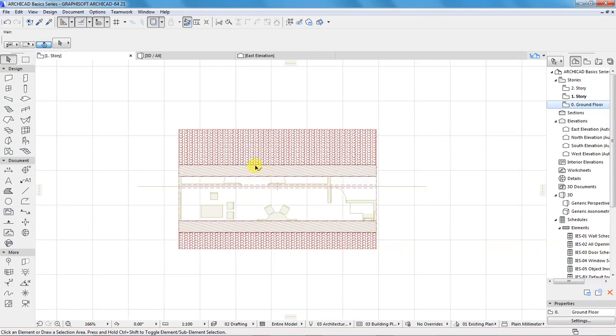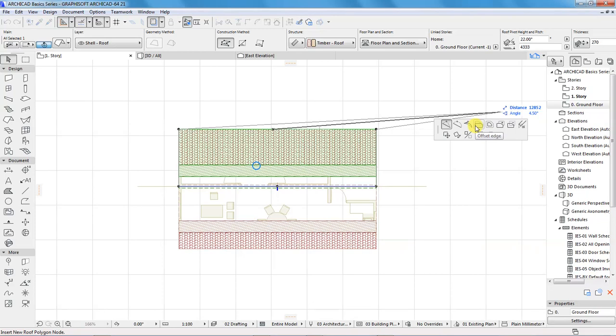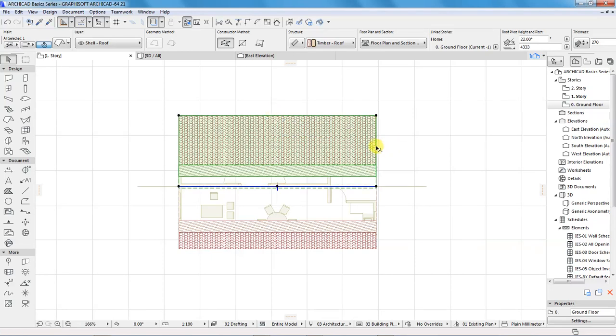Then I can select this roof and extend it. So choose this option, offset this edge by 800, and I will offset this also by 800.